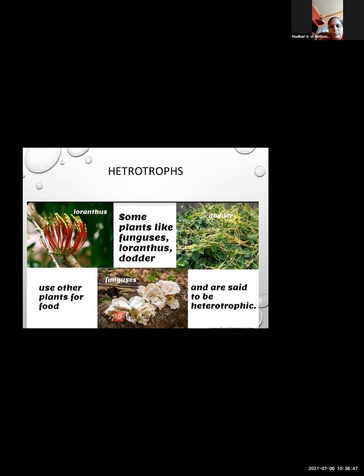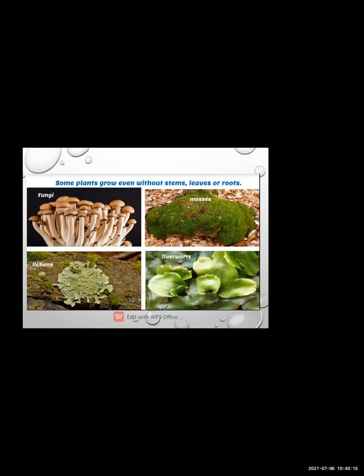So in this lesson, we are going to study about the plants which are having their own autotrophs, heterotrophs, or insectivorous plants. The functions as a plant.